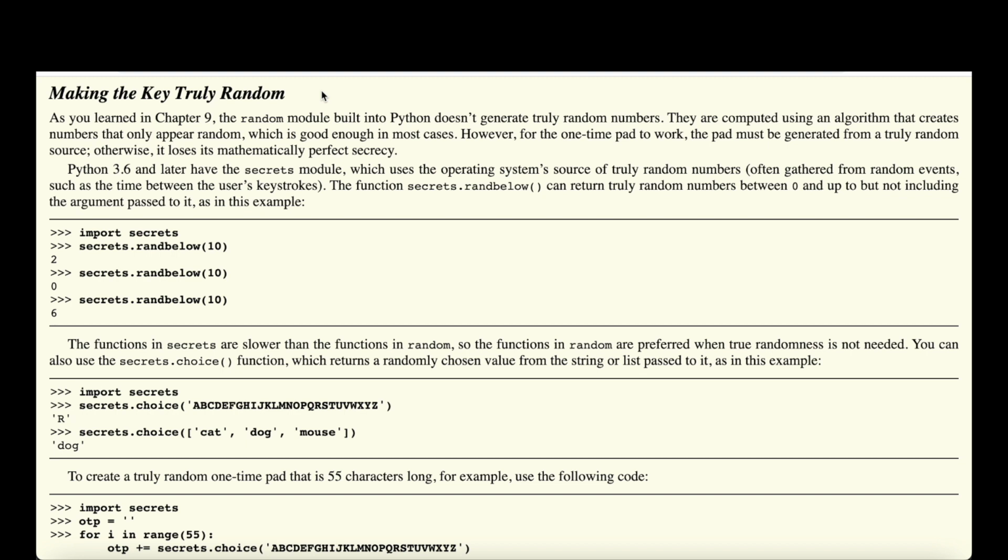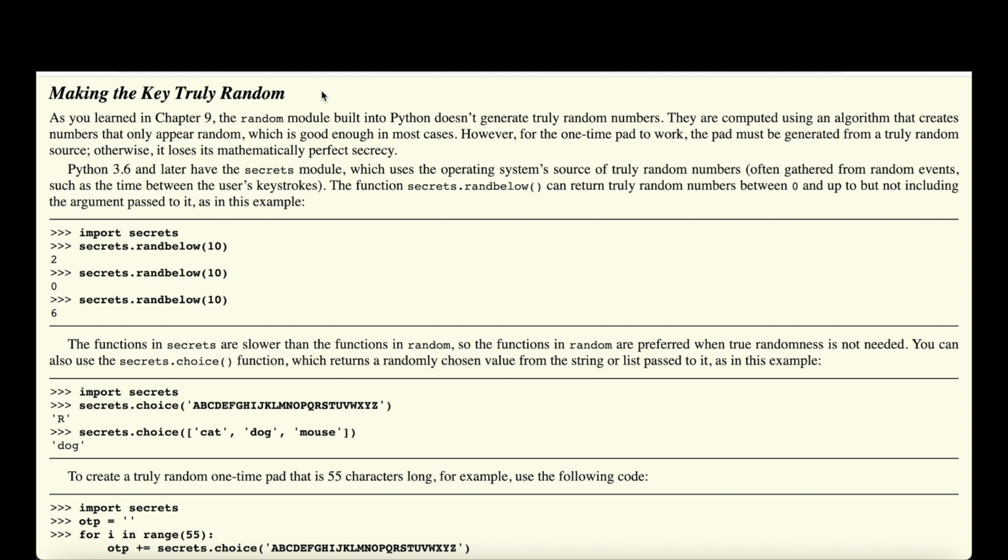Now the second requirement for using the one-time pad cipher and making it truly unbreakable is that the letters used are truly random. And as we've learned before, there's a random module in Python, but that doesn't generate truly random numbers. In fact, the random module uses an algorithm that creates numbers that only appear random. In most cases that's good enough.